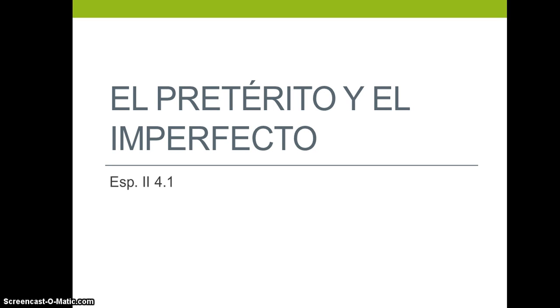Hey everyone, we're going to be talking about preterite versus imperfect tonight. And what we have to do is learn how to make the decision to use a preterite past tense verb or an imperfect past tense verb. Even though they're both past tenses, that doesn't mean that we can interchange them whenever we would like to.